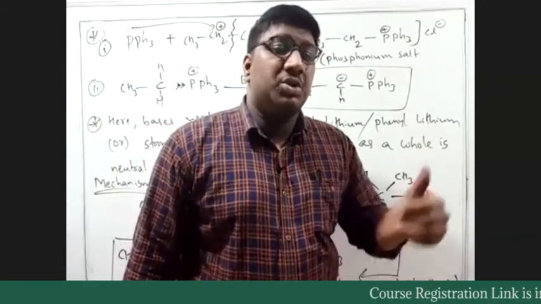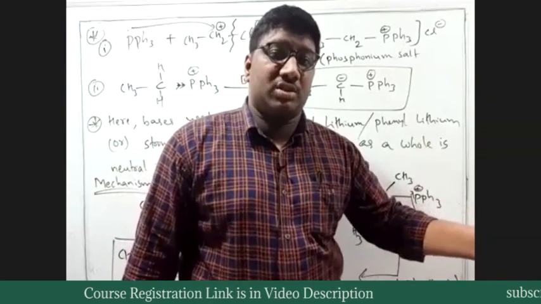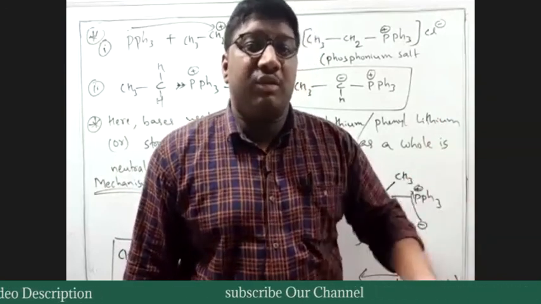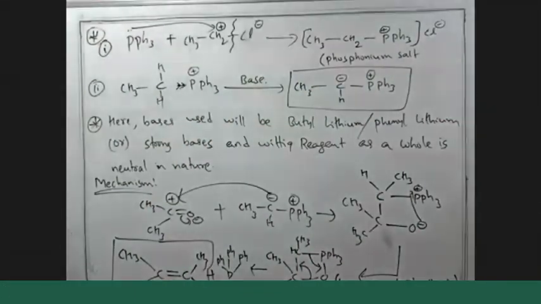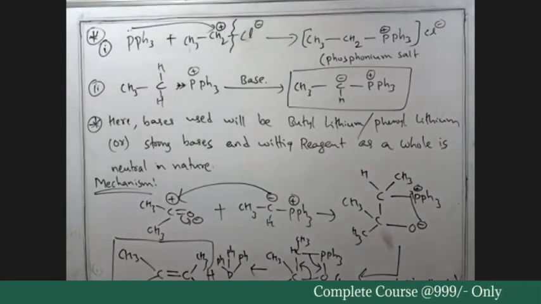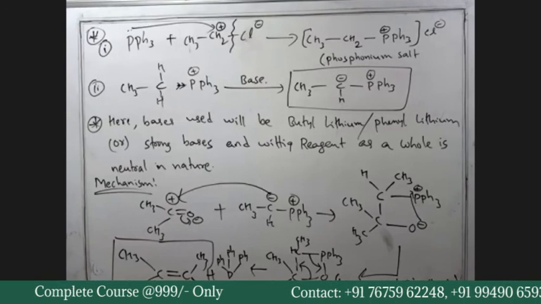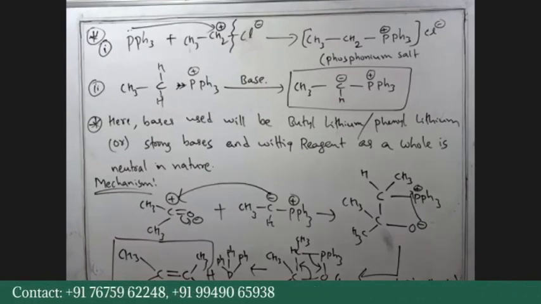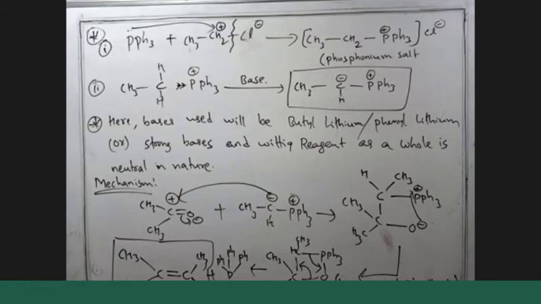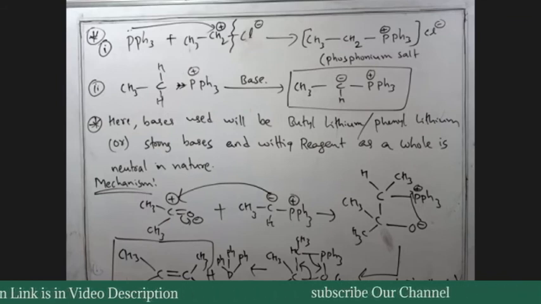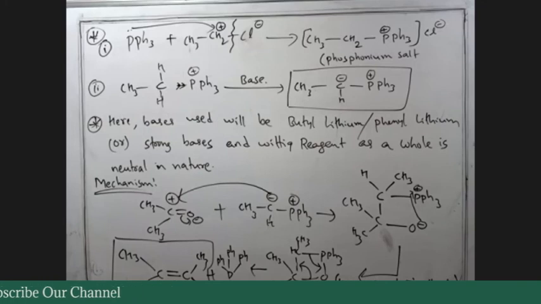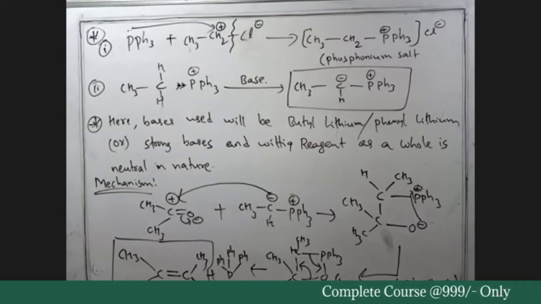They may ask whether it will proceed through a 5-membered, 4-membered or 3-membered ring structure. They may ask which is the nucleophile and how the nucleophile is generated. Such questions can be asked in JEE Advanced. Be prepared for all kinds of examinations. So this was completely the Wittig reaction. Now we can look at a lot of examples.